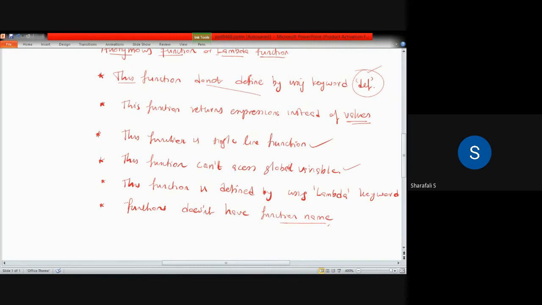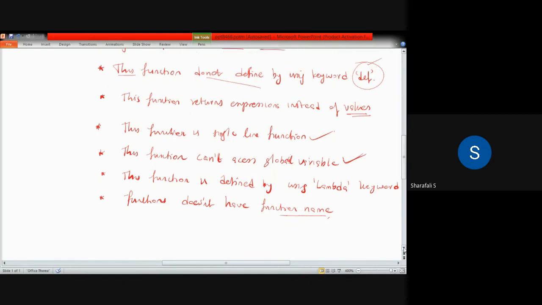Which is nothing but the scope of the variables. Scope of a local variable is within the function. Otherwise, the scope of a global variable is the entire program. So you just look at those global and local variables. These functions do not have access to these global variables.